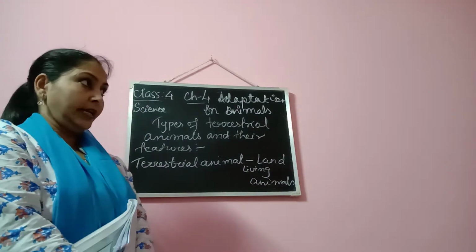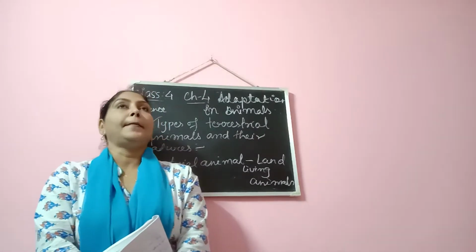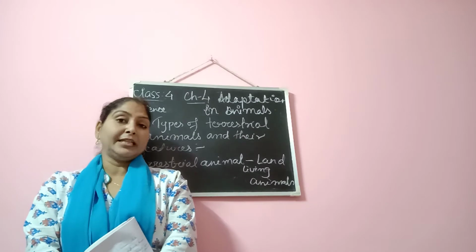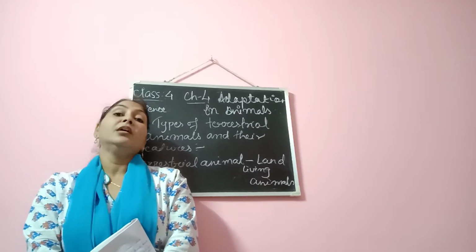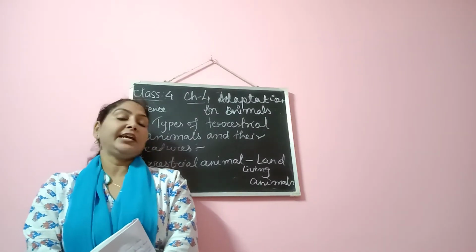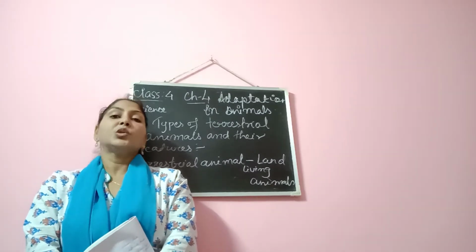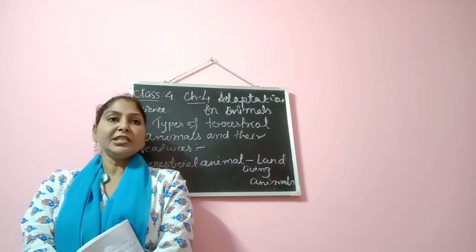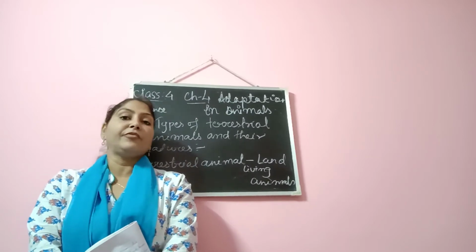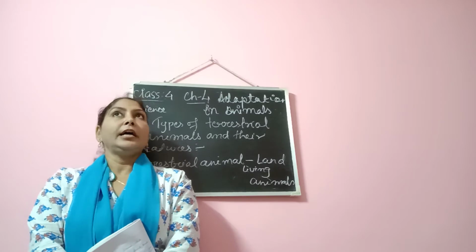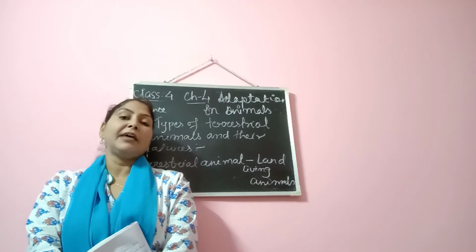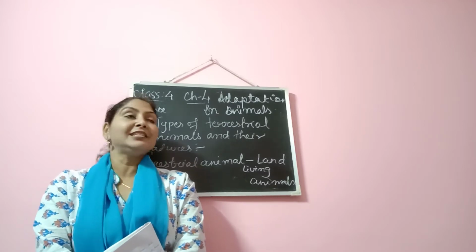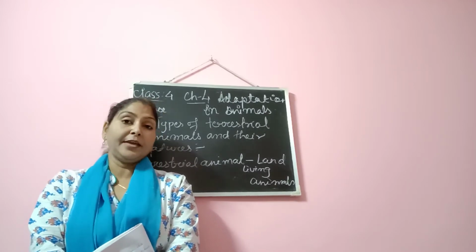Then if we talk about certain animals which live on land, but most of the time they spend on trees, they are also land living animals or terrestrial animals, okay? So one by one we are going to discuss all these terrestrial animals. The first characteristic of terrestrial animals is that all of them have very strong sense organs with which they can sense things in their surroundings, okay?